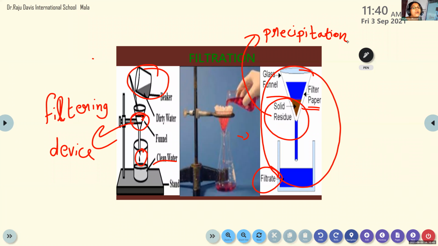That is the heavier material that we collect. Ma'am, so can we say solid precipitation? No, we don't say solid precipitation. Precipitation is one word. We can just use that word exactly like that.